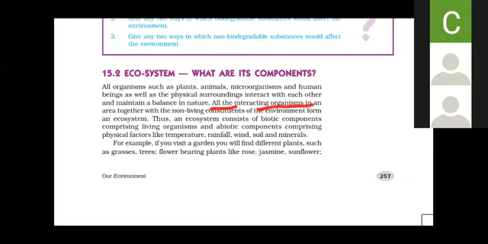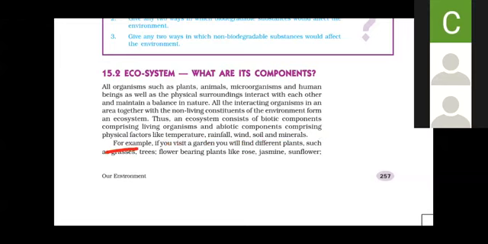All the interacting organisms in an area together with the non-living constituents of the environment form an ecosystem. So how is an ecosystem formed? It is formed when the interaction happens between the living thing and non-living thing. Thus an ecosystem consists of components. It is asked separately for 1 mark. Abiotic components comprise what? Examples of abiotic components: physical factors like temperature, rainfall, wind, soil, and minerals in the soil.